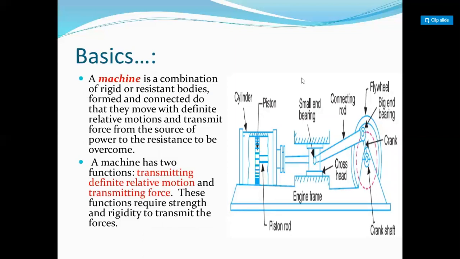A machine is a combination of rigid or resistant bodies, connected so that they move with definite relative motion and transmit force from the source of power to the resistance, to the power plant.